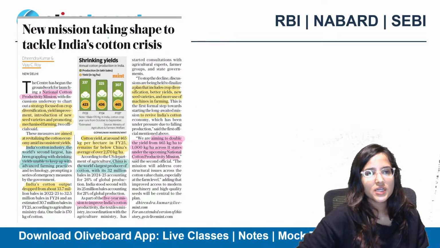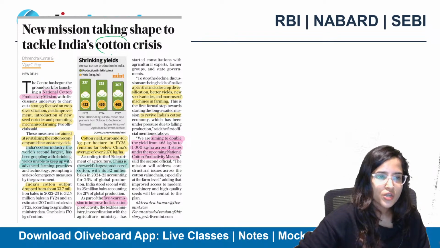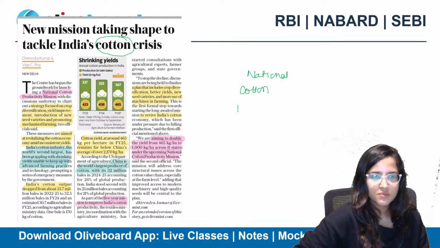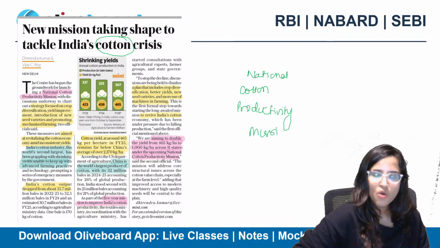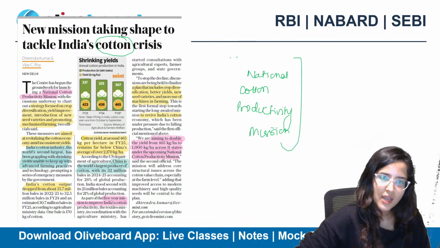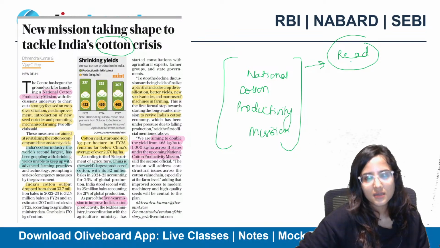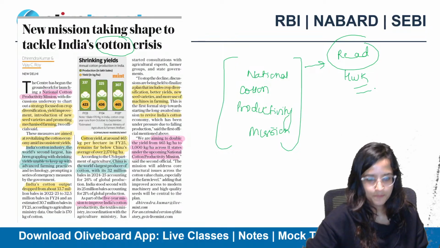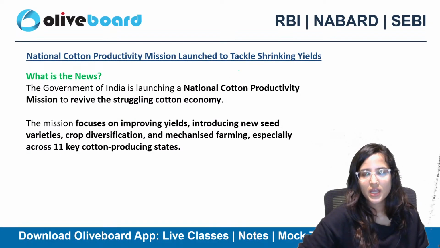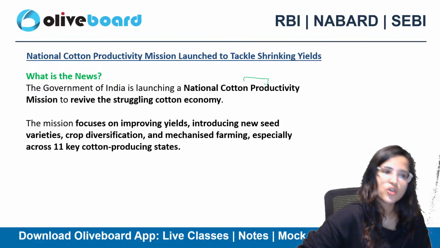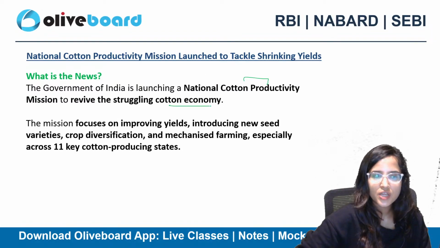Okay. Next, new mission taking shape to tackle India's cotton crisis. So here we are talking about the National Cotton Productivity Mission. I'm giving you a homework before we see this in detail: please read about this mission in detail. This is your homework. So what is this article about? The government of India is launching this National Cotton Productivity Mission to improve the productivity of cotton so that we can revive the struggling cotton economy.